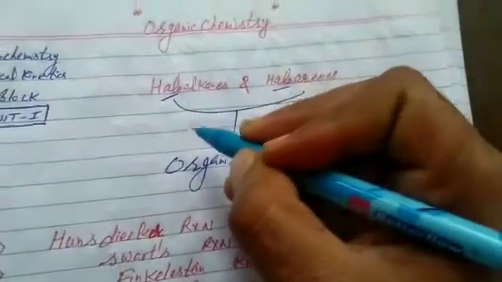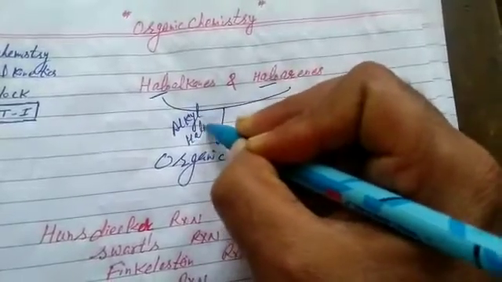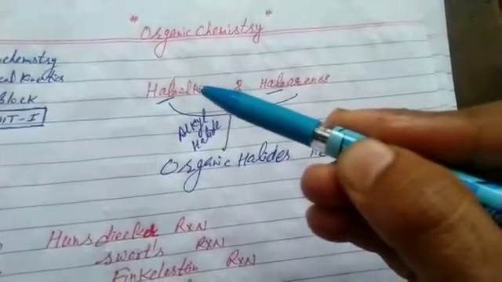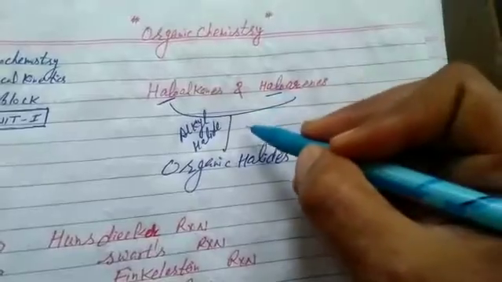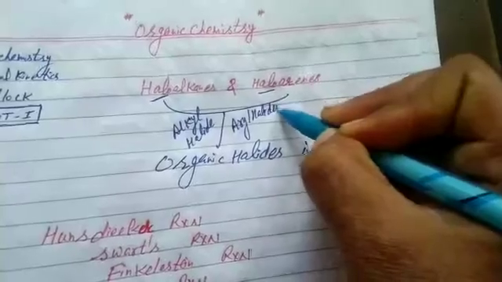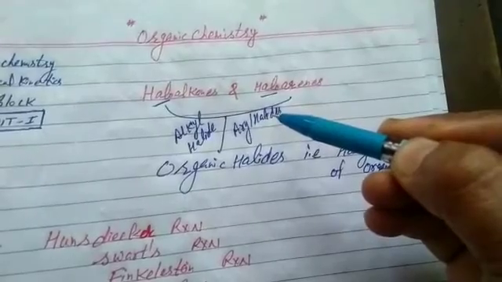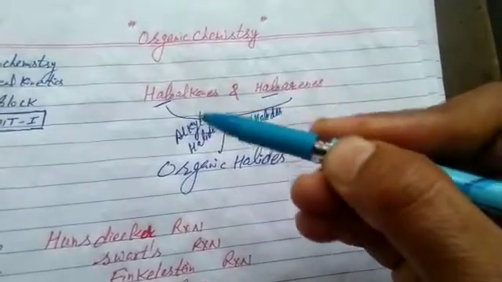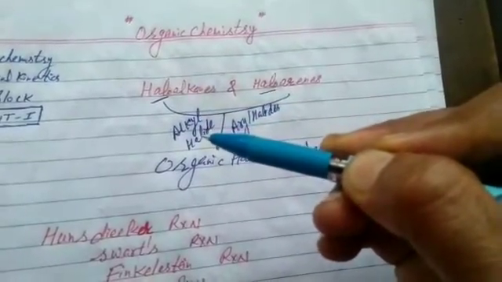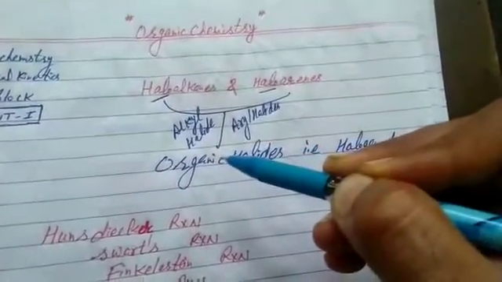These are of two types. First one is alkyl halide, that is obtained by the replacement of hydrogen atom of aliphatic compounds with halogen atom. And second are aryl halides, that is obtained by the replacement of hydrogen atom of aromatic compounds with halogen atom. Alkyl halides or haloalkanes, both are same. Haloalkane is the IUPAC pattern, and alkyl halide is the common pattern. Alkyl halides and aryl halides are commonly called organic halides, halogen derivatives of organic compounds.